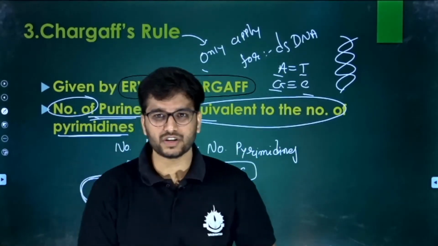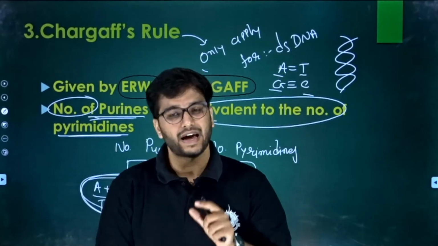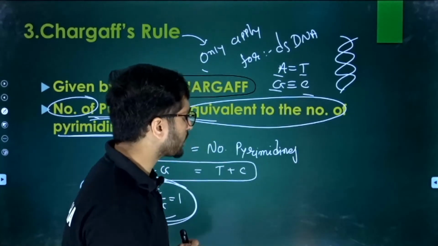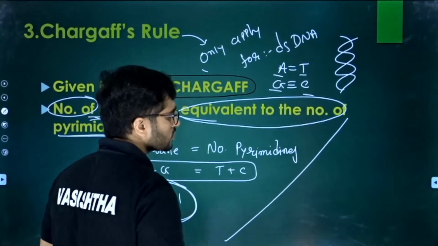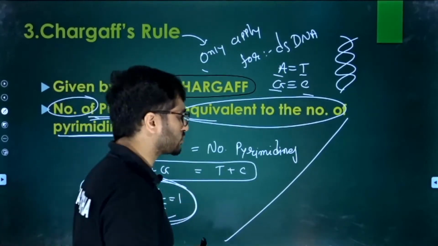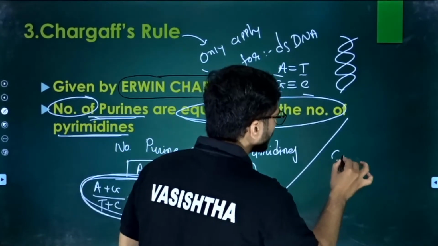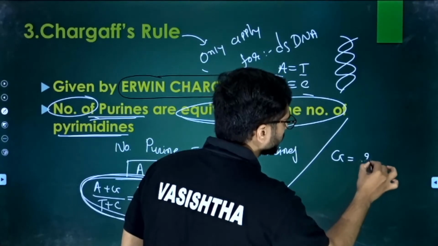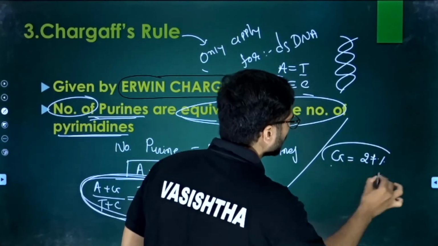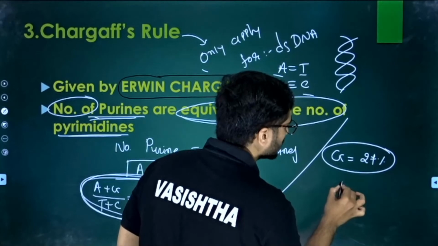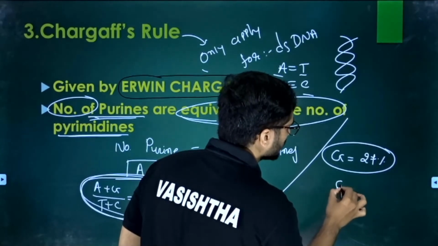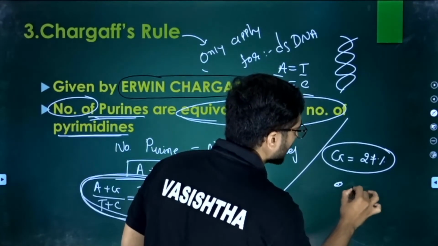So I give you a question, I give some minutes, and you have to give me the answer. This is the practice question. If guanine is equal to 27%, then what should be the percentage of thymine?